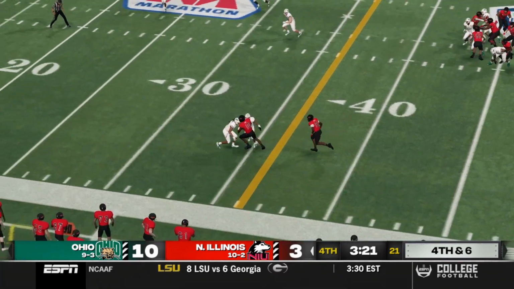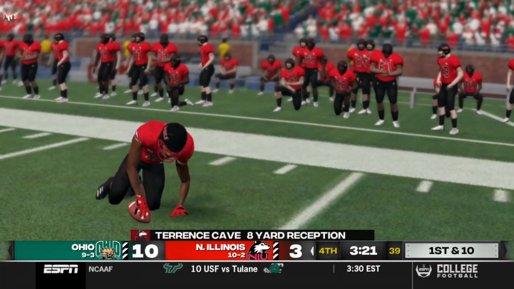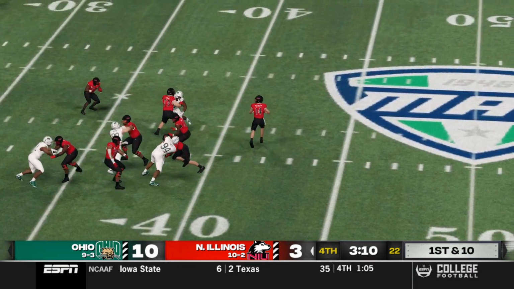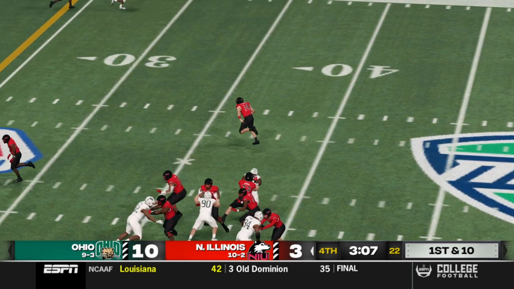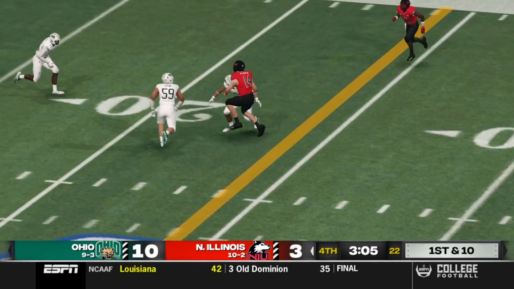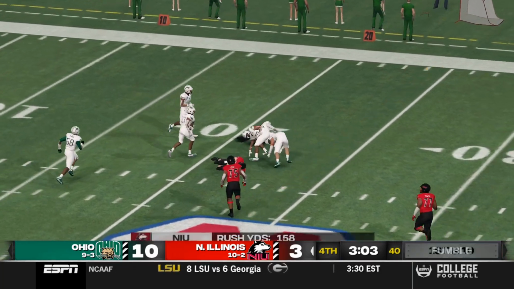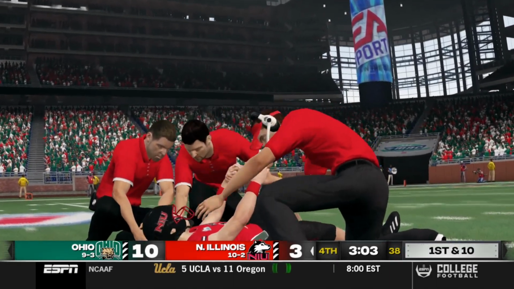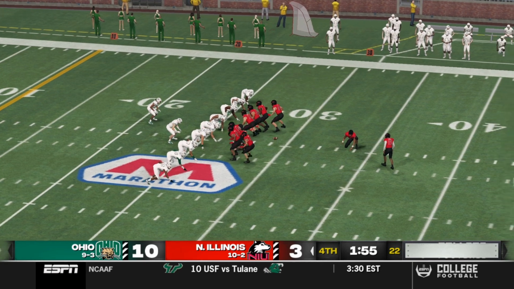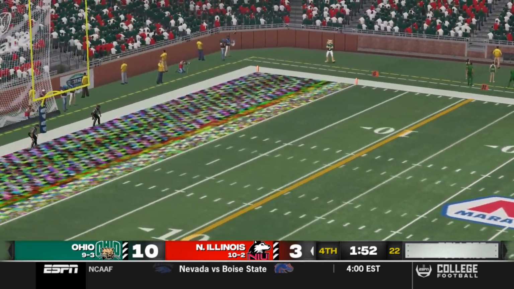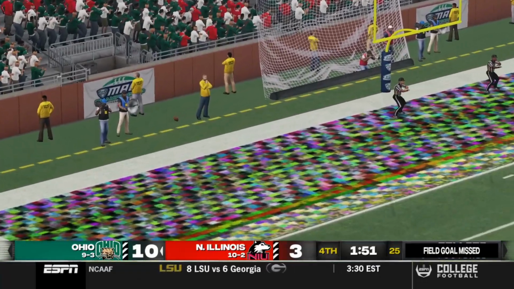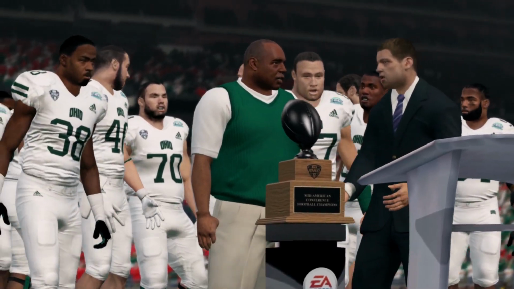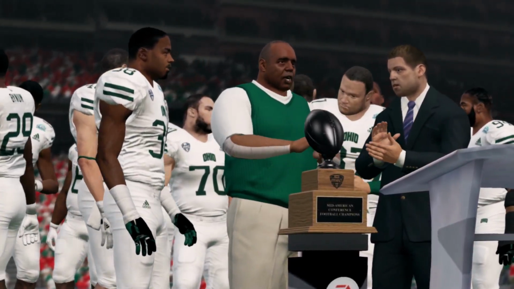NIU going to go for it, and that is complete to Terrence Cave for 8 yards. So 1st and 10 for the Huskies. And Weatherford's got literally all day, and he's going to take off with it. He doesn't seem very fast, and he's going to fumble the football, but it is recovered. But Weatherford is going to pay the piper for it. He's coming out of the game. So with 1:55 to go, NIU attempting the field goal. It is wide left, no good, and Ohio able to run the rest of the clock out and win the MAC title.